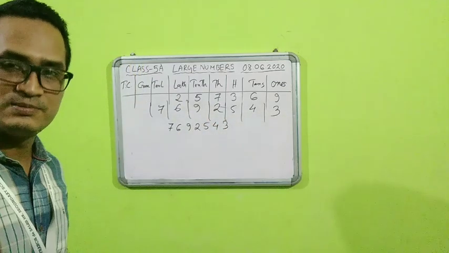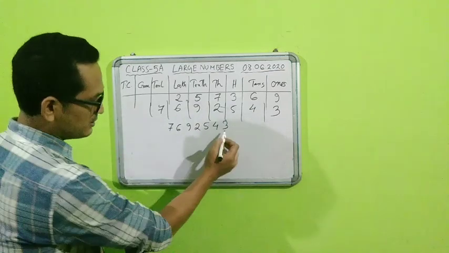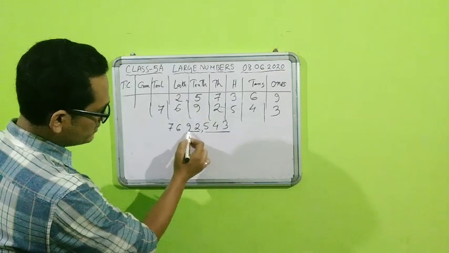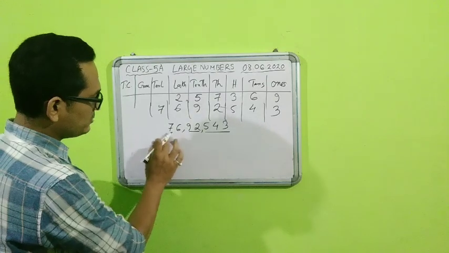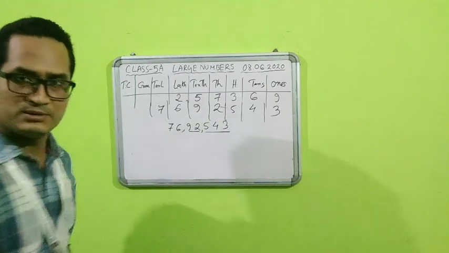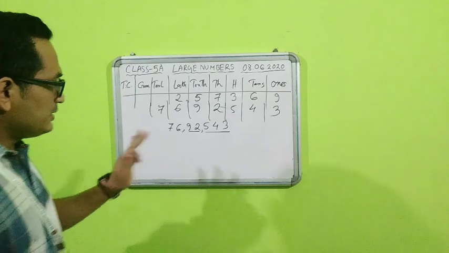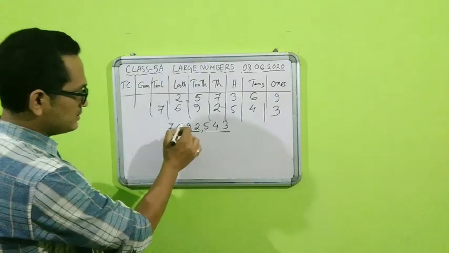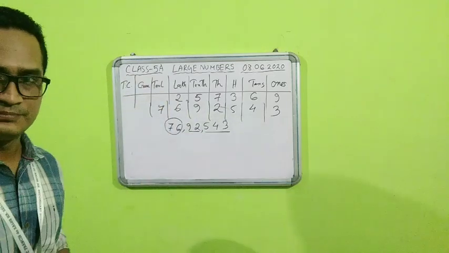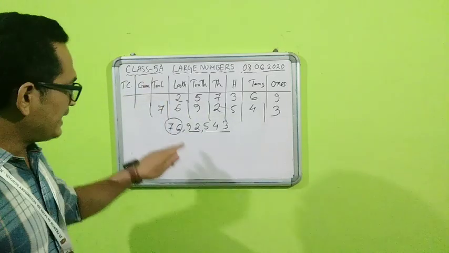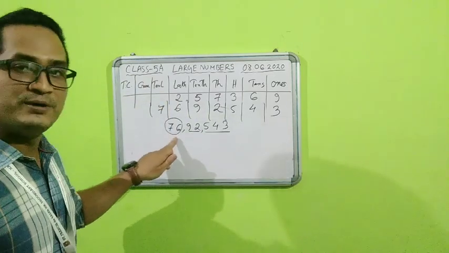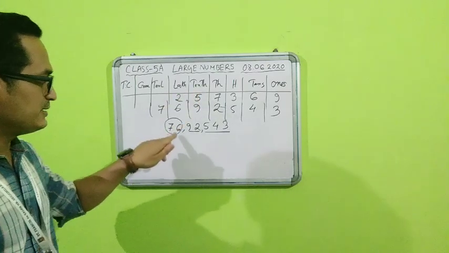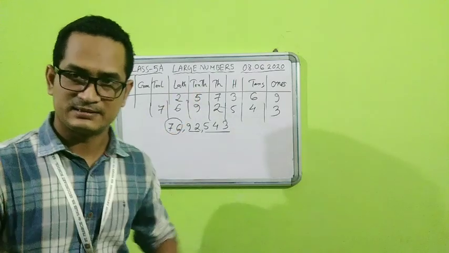First of all, student, let us put the commas. That is very important. First 3 places, put a comma. Then 2 places, put a comma. And then 2 places, put a comma. But here there is no number, so leave it. Now let us read the number according to its periods. This is what number? 76. And 76 is sitting in which period? In the lakhs period. So this will be 76 lakhs.